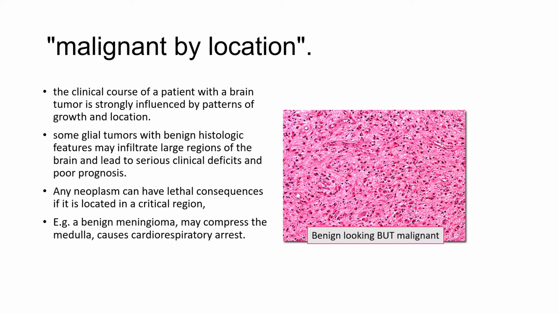In pathology, we classify the tumors, whether they are benign or malignant, on the histologic features. But for CNS tumors, the clinical course of the disease is also influenced by the location and patterns of growth of the tumor. Some glial tumors with benign histologic features may infiltrate large areas of the brain, and that may lead to serious clinical deficits and poor prognosis. Any tumors can have deadly consequence if it is located in a critical region. For example, a benign meningioma may compress the medulla, causing cardiorespiratory arrest. Hence, the term malignant by location.